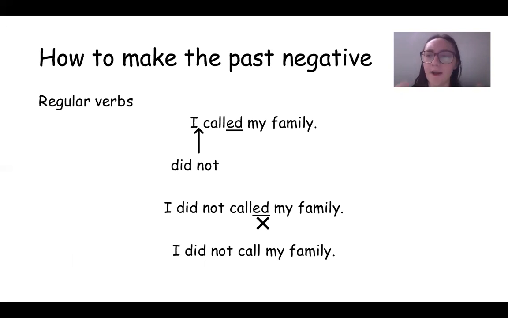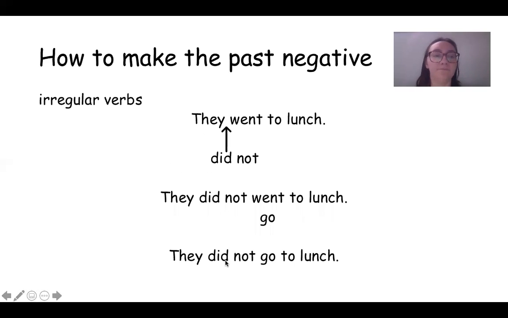And then we're going to talk about how to make the past negative. So for regular verbs, you know, I called my family is simple past. All you have to do is, like in simple present, instead of saying do not, you say did not, because did is the past. I did not, and then you get rid of the ed because the did right here is in past tense. It's not do, it's did. So it's letting the listener know that what you're saying is in the past. So you don't need the ed at the end of the verb. So you would say, I did not call my family.